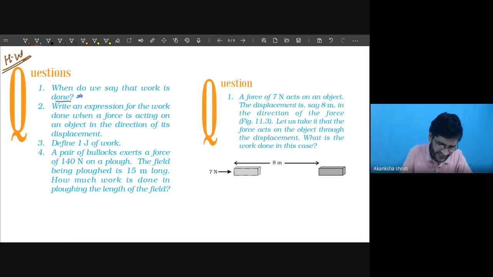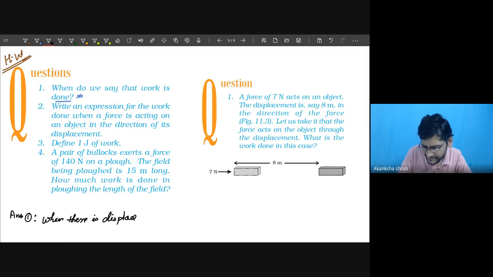So for question 1, you must write the answer: when there is displacement in the direction of applied force.